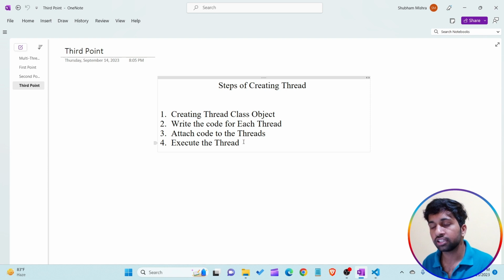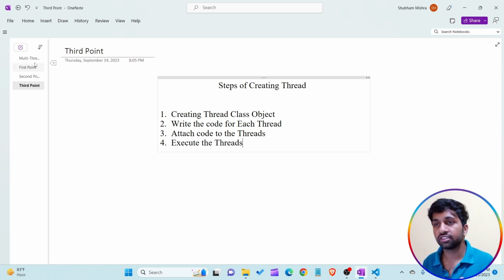The fourth step is to execute the threads. It means after creating the object of the thread class, after creating the program for each thread, and after attaching the different programs to each thread, the last step is that we want to execute all the threads T1, T2, T3 at the same time. These are the steps we follow for creating a multi-threading program in the Java language.